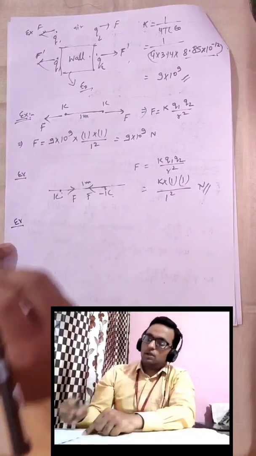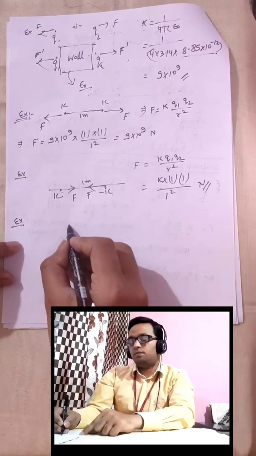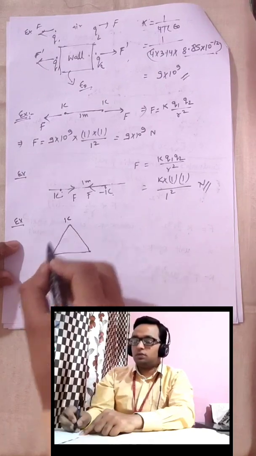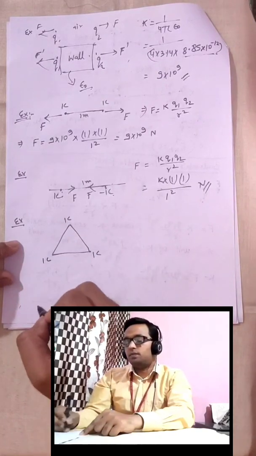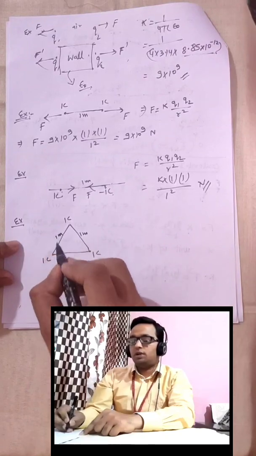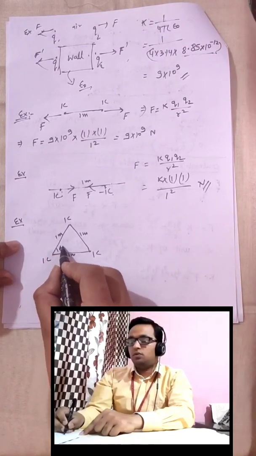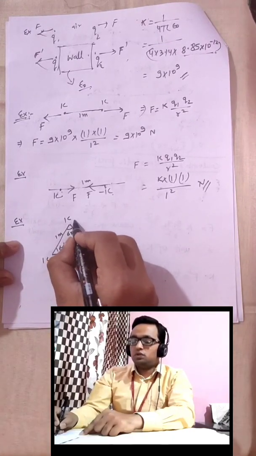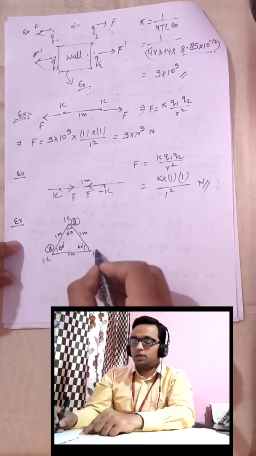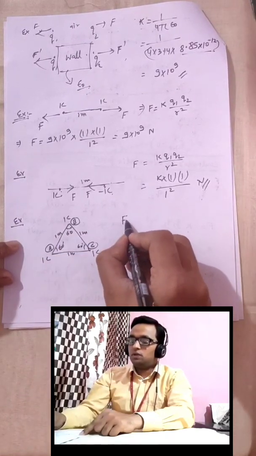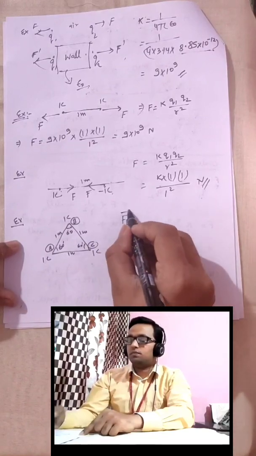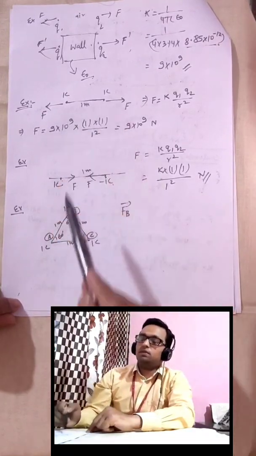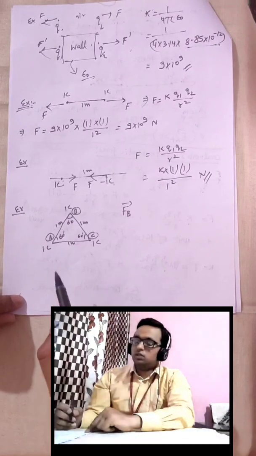Now let me take another example. Suppose this time we have a triangle, and at the vertices of the triangle we have kept 3 charges, and this triangle is an equilateral triangle. Obviously you know that each angle will be 60 degrees. Now suppose this point is B, this point is A, this point is C. I ask you how much force is acting on B. This time we don't have 2 charges, we have 3 charges. So how will you solve this?